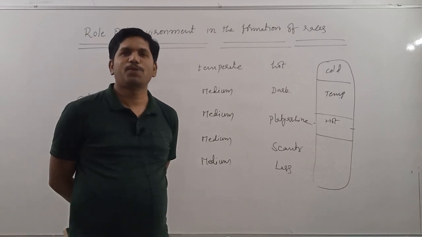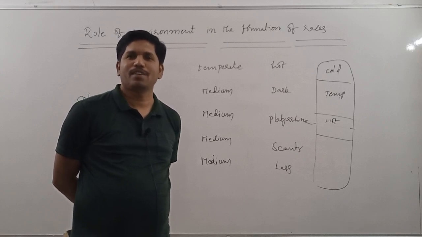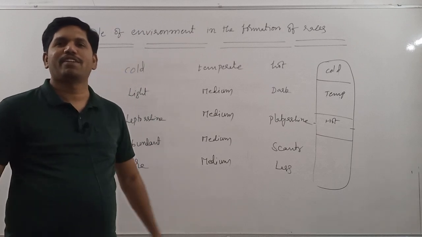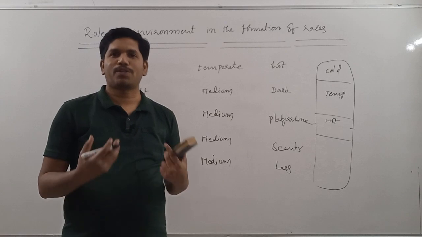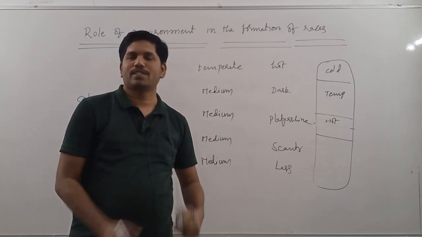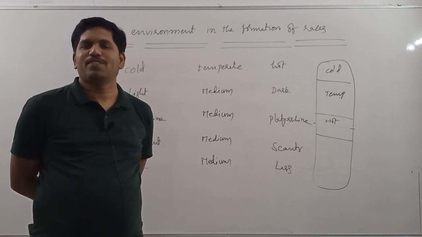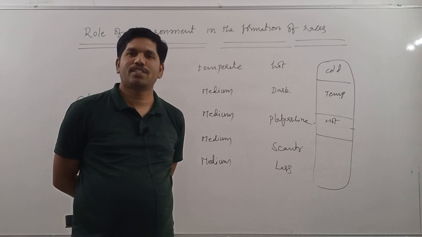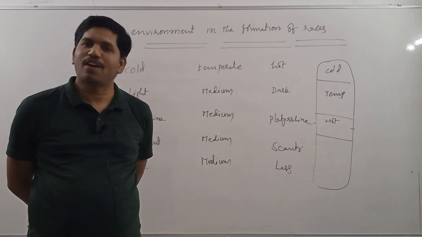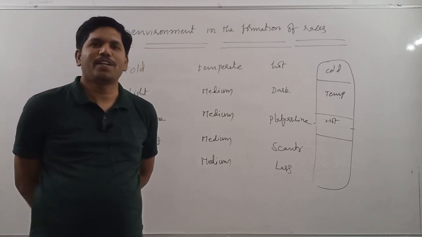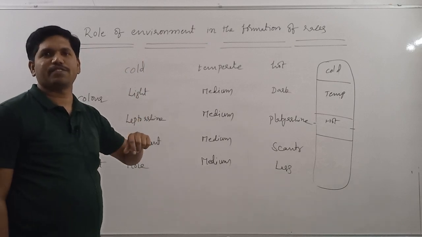Nowadays, we are able to withstand extreme temperatures. Why? Because we innovated different varieties of constructions. That's why we are in a position to protect ourselves from extreme environmental conditions. That's why natural selection was obstructed to some extent because of artificial selection. Whatever it may be, this is the role of environment in the formation of races.